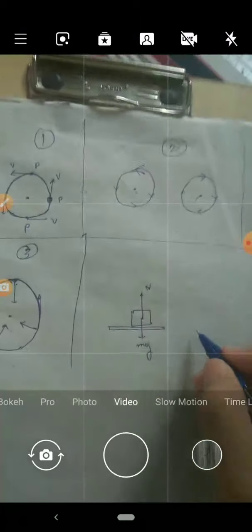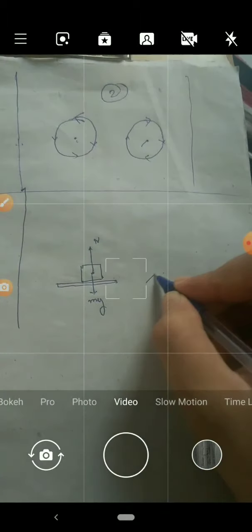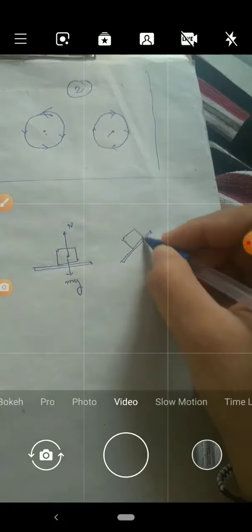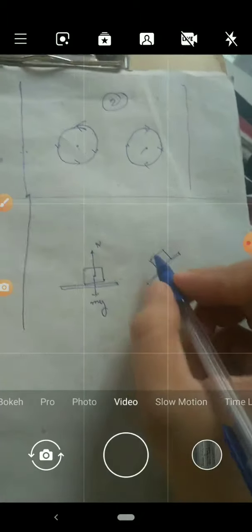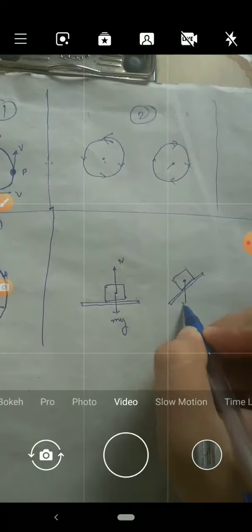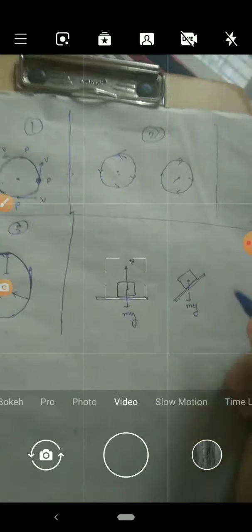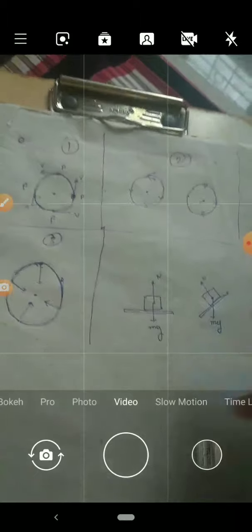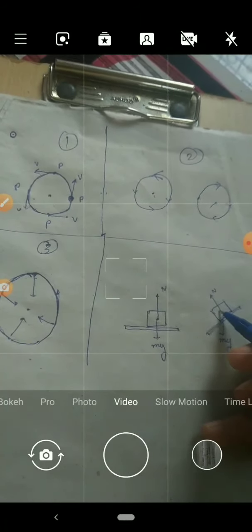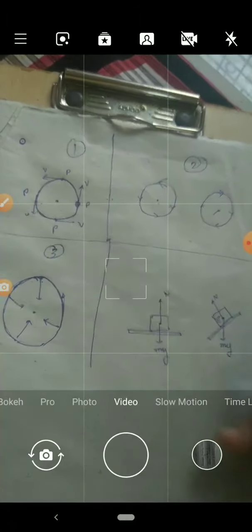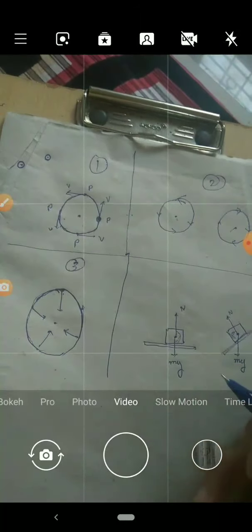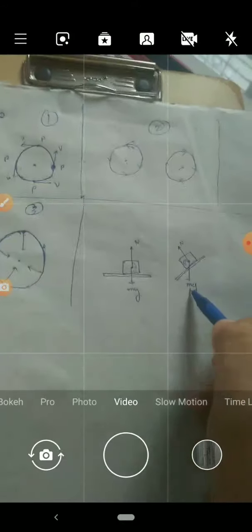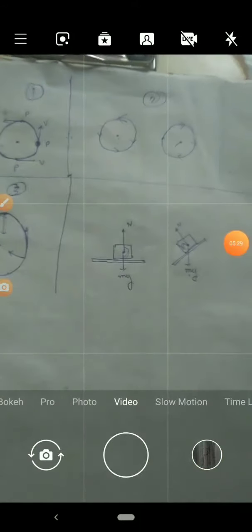But if our object is on an inclined surface like this, this time the weight component is acting downward, but the normal reaction will act perpendicular to the surface. That means here again the weight component and normal reaction have a different angle. Here also they have a different angle, which shows the relation between the normal reaction and the weight component depends on the situation provided.